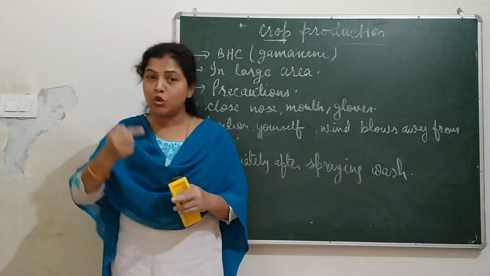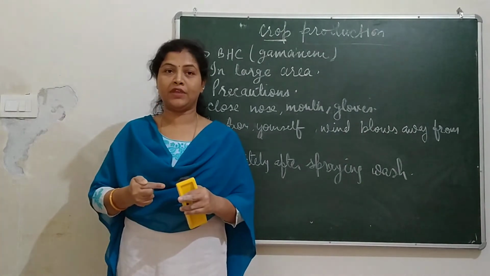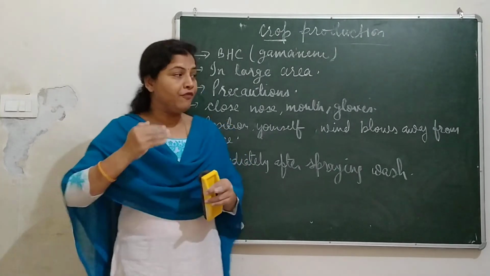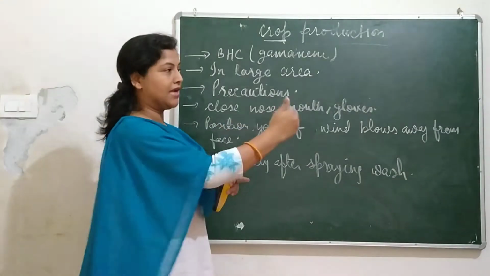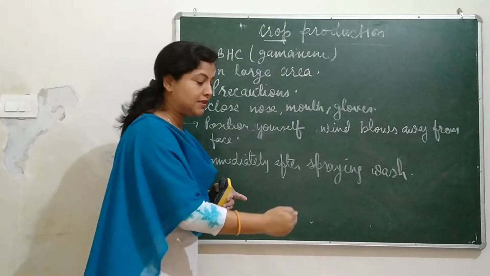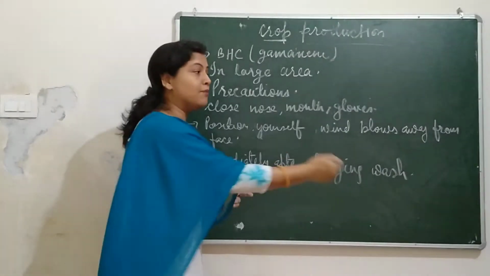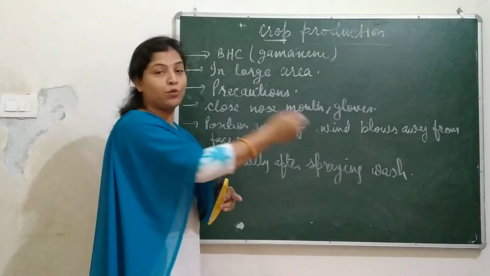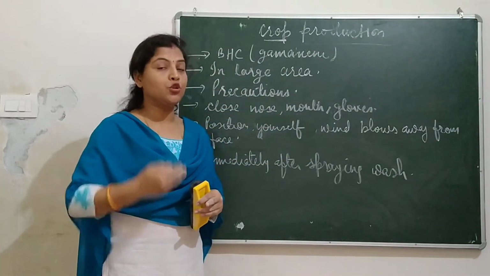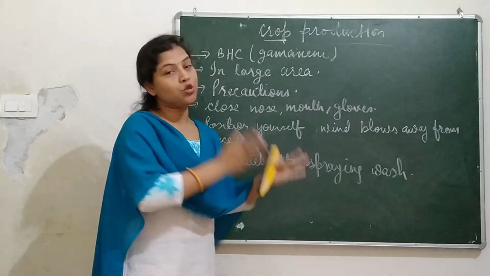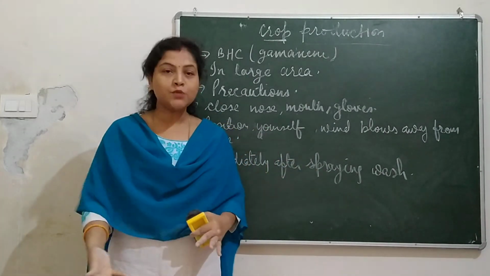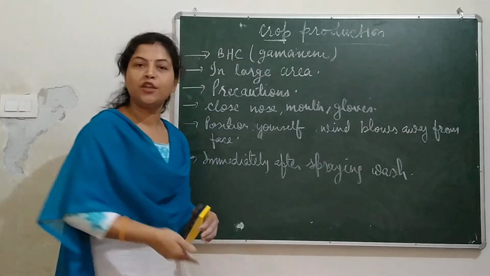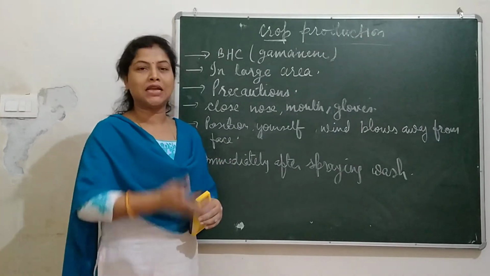You have to stand in the direction in which the air is blowing, so that pesticides never come back to your face. Why? Because if air is blowing towards your face, the spray will come to you. So you position yourself just opposite to it. When you are spraying pesticides or any kind of chemical substances, it should not come to your body.